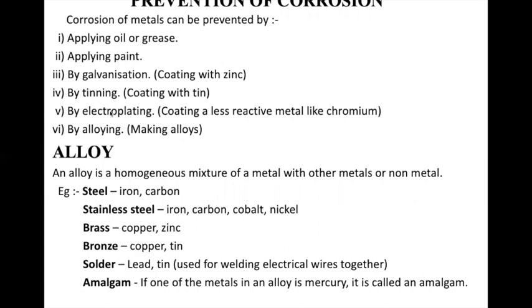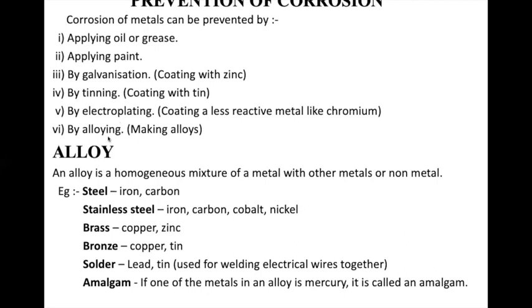Then by electroplating, that is coating with a less reactive metal like chromium. Even with electroplating, you can see many of your vessels are plated with copper. So that is copper plating. Many silver metals are coated with gold. That is also called electroplating. So by electroplating, an expensive metal can be coated on a less expensive metal, or one that easily corrodes, so that it is saved and it can be used.